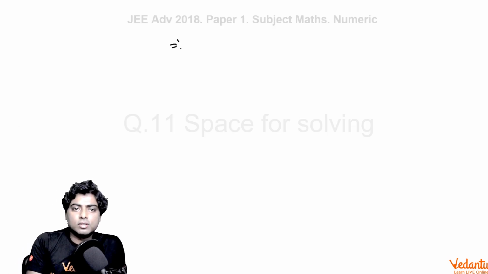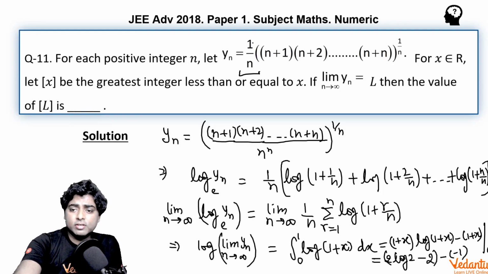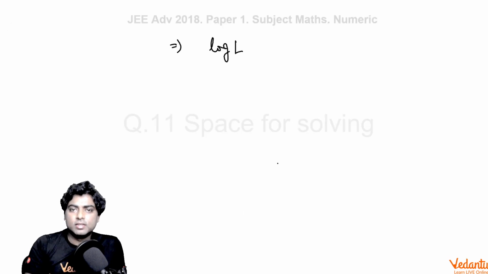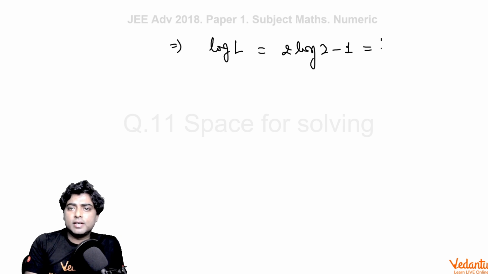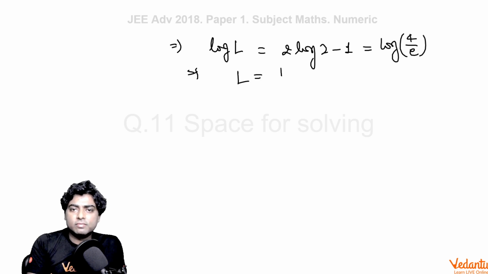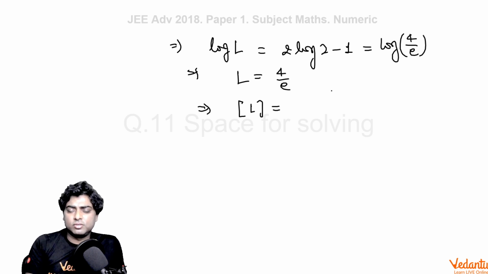So we get log of L, because L was defined as the limit of yn as n tends to infinity, equal to 2 log 2 minus 1, which can be written as log of 4 upon e. So finally the value of L is 4 upon e. Because we know that e is close to 2.718, 4 by e has greatest integer less than or equal to it equal to 1. So the final answer to this question must be 1.